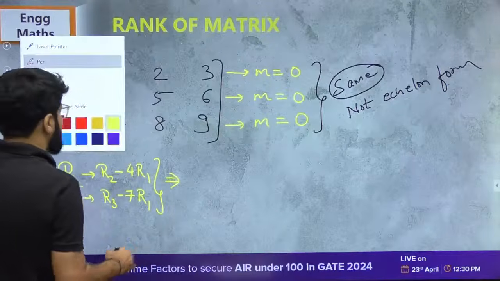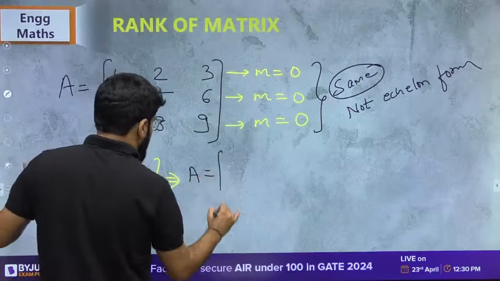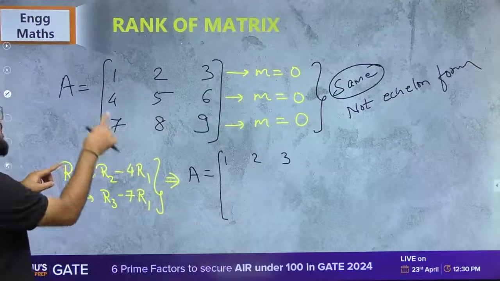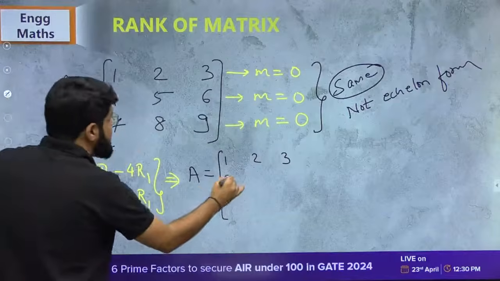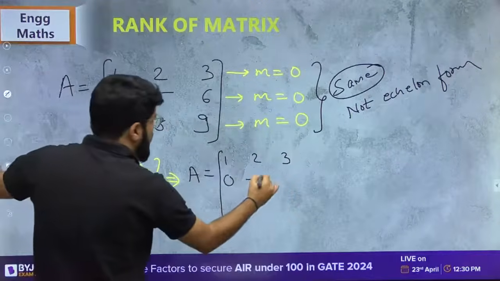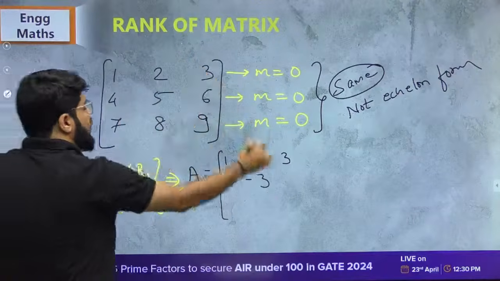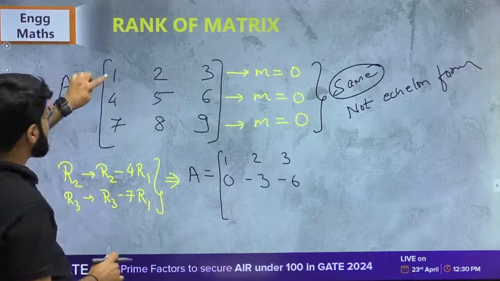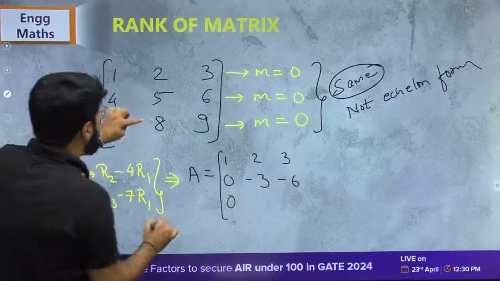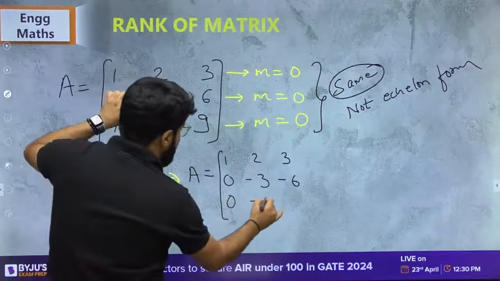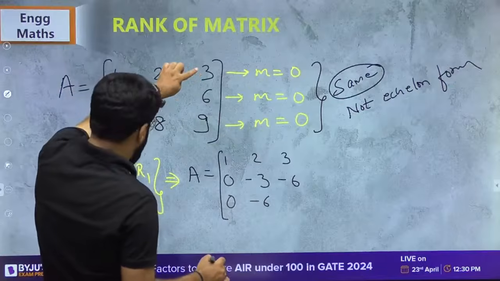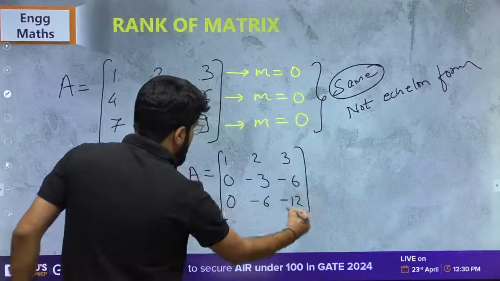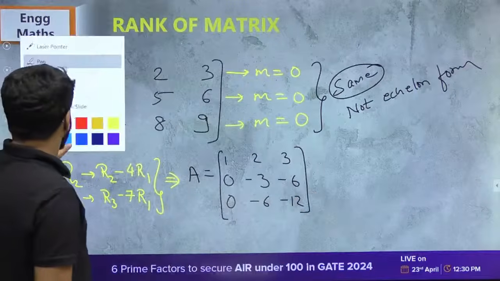Doing this much, what is going to be my matrix? It is 1, 2, 3. Then R2 is R2 minus 4R1. So 4 minus 4 into 1, 0. 5 minus 4 into 2, minus 3. 6 minus 4 into 3, 6 minus 12, minus 6. Then R3 minus 7R1. So 7 minus 7 into 1, 0. 8 minus 2 sevens, so minus 6. 9 minus 7 into 3, 21, so minus 12.